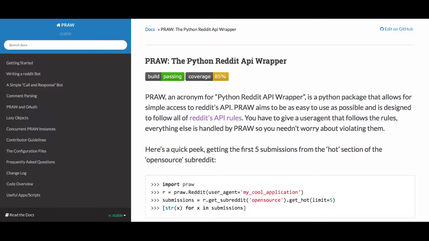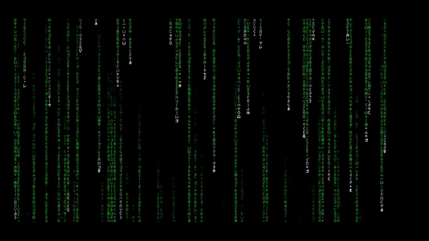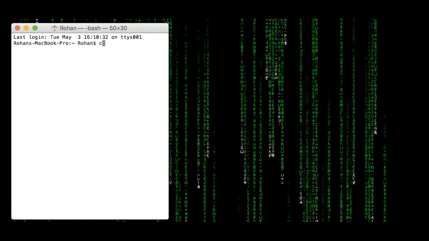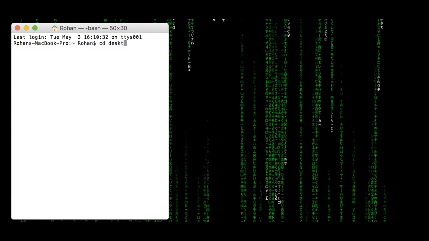Today, we'll learn how to use PRAW, which stands for Python Reddit API Wrapper, to scrape comments from any Reddit thread. First things first, let's head to terminal. Get a new terminal window and put yourself in the correct directory.